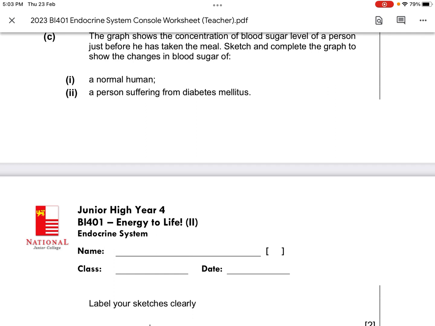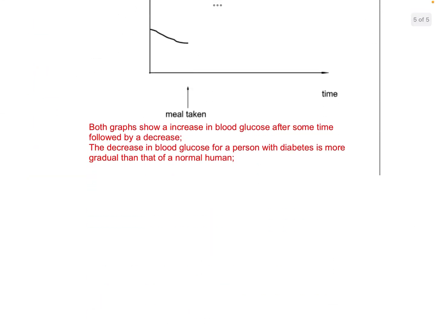In reality, it is not so much stagnant. You will find that it's gently sloping down. So make it gently slope down. Why? Because your body is still using glucose. When you breathe, when your heart beats, the mitochondria still need the glucose to be able to release ATP. So it shouldn't be a full plateau and never should it go up. It should be slightly tapering down. Very good. Very easy.